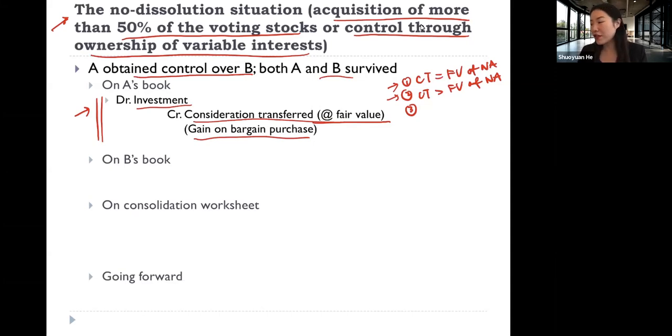And then in situation 3, when the consideration transferred is less than the fair value of firm B's net assets, here we debit investment account, credit consideration transferred, and in addition, we also need to credit gain on